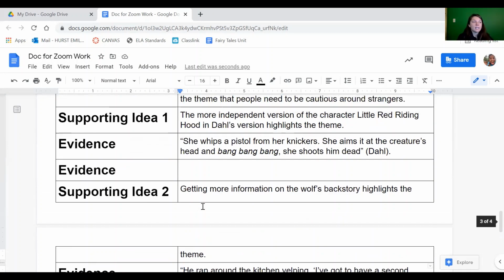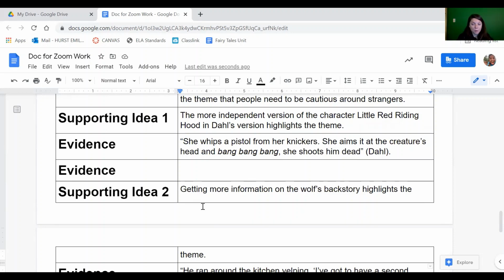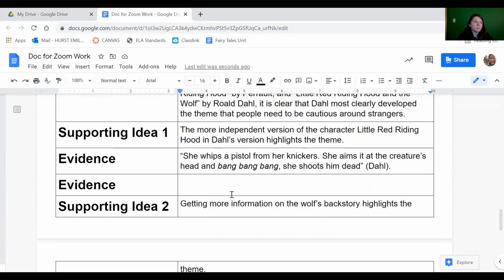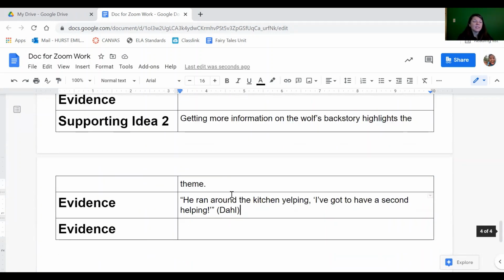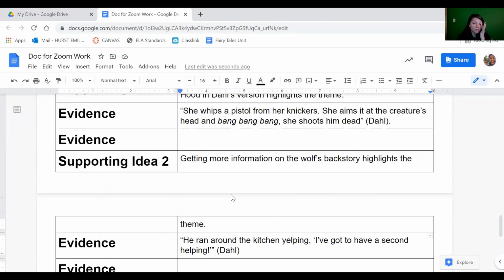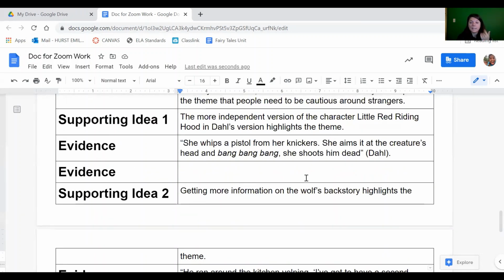So now I have to find an example from the Brothers Grimm's Little Red Cap for one of these, and then for the other one, I'll do Perrault. So I have to think which one makes more sense. I think that the worst version of Little Red Riding Hood, the least independent version of Little Red Riding Hood, was in Little Red Riding Hood by Perrault. So I'm going to go ahead, I don't know if that's how you say his name, and choose a piece of evidence from that one to prove that she is more independent in Dahl's version.